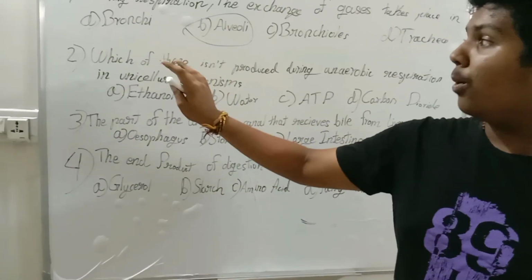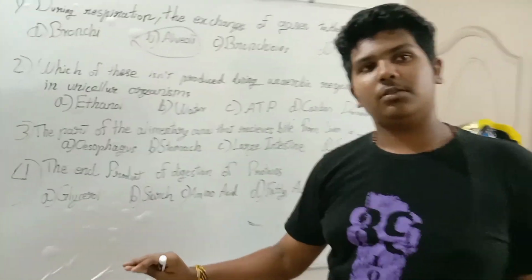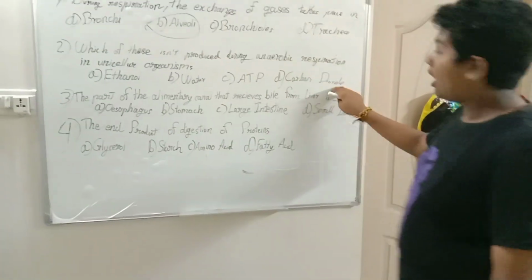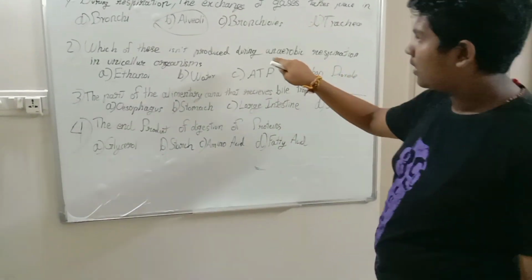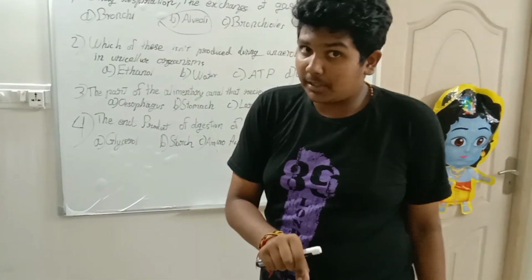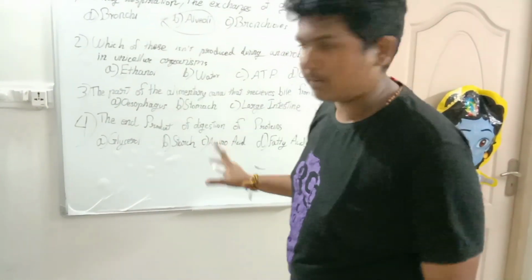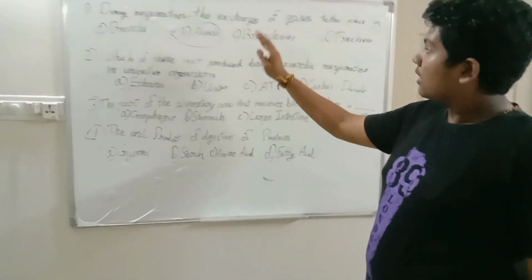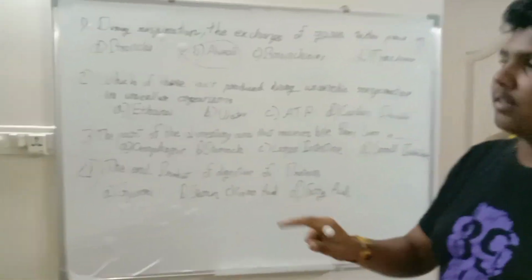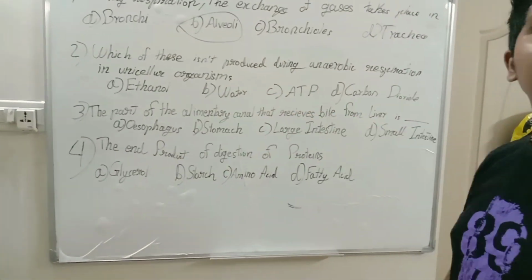Let's see. We'll start with what is produced. Ethanol is produced, carbon dioxide is produced, ATP is also produced. The energy which is produced in this respiration is all ATP. But the only thing remaining out of all this is water.